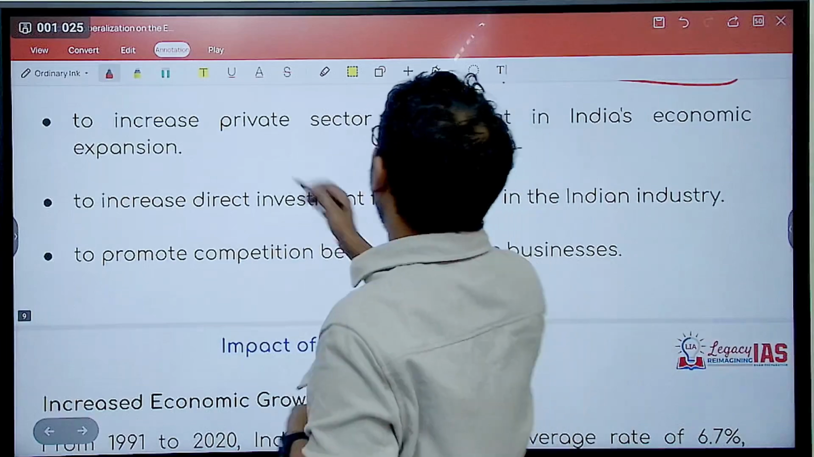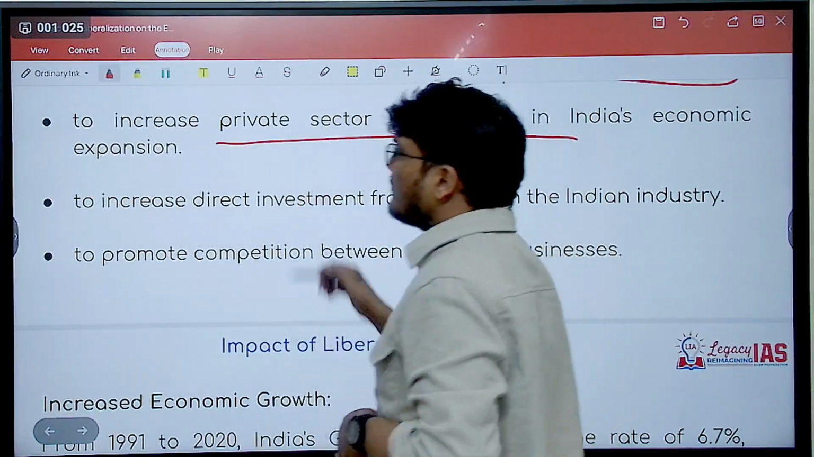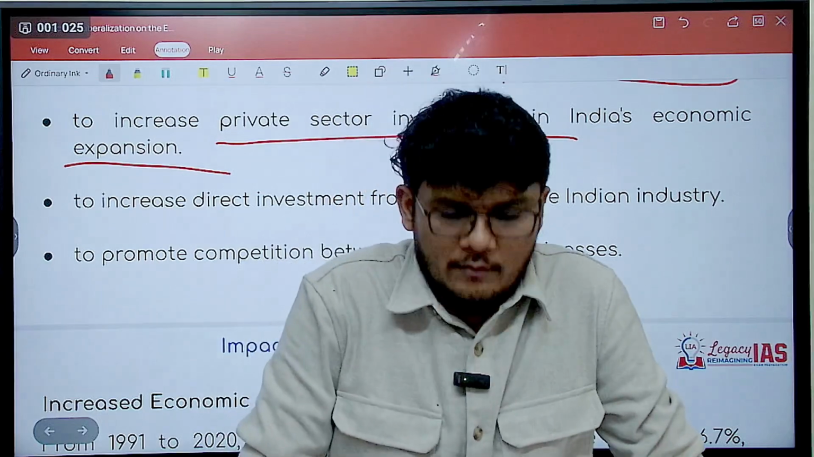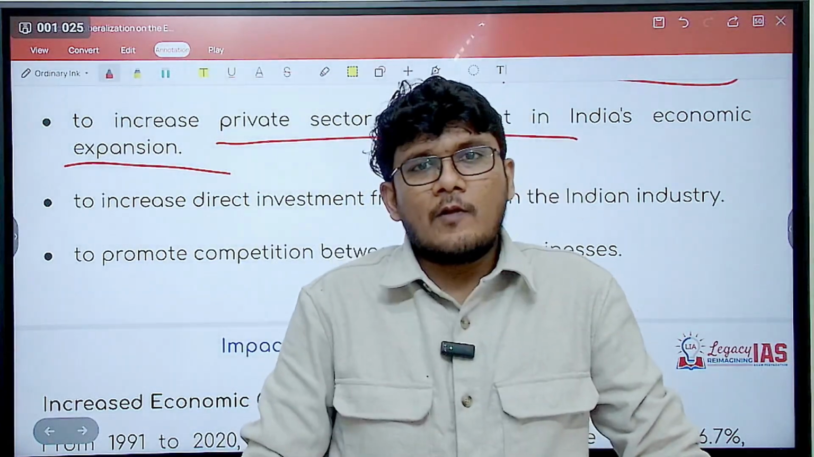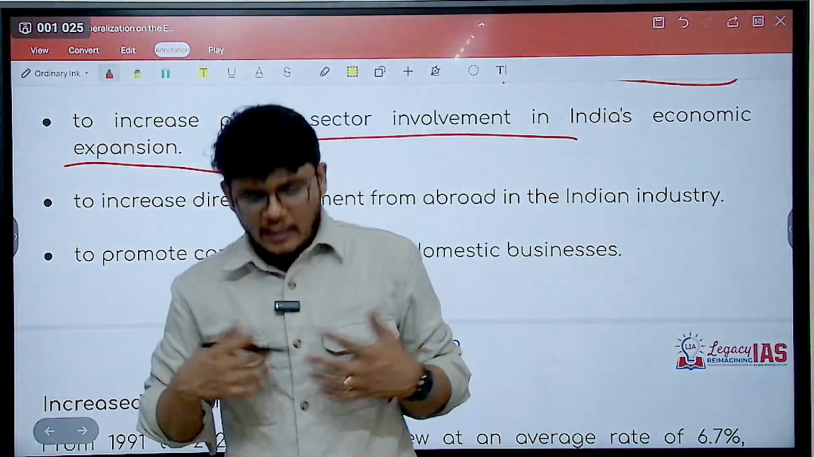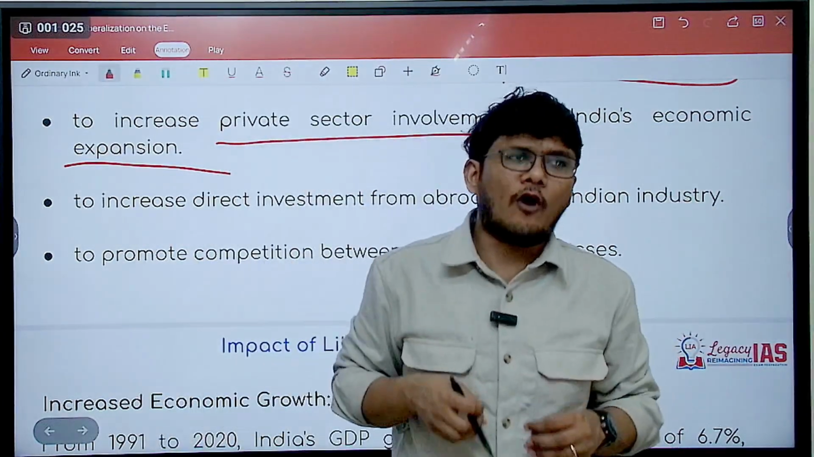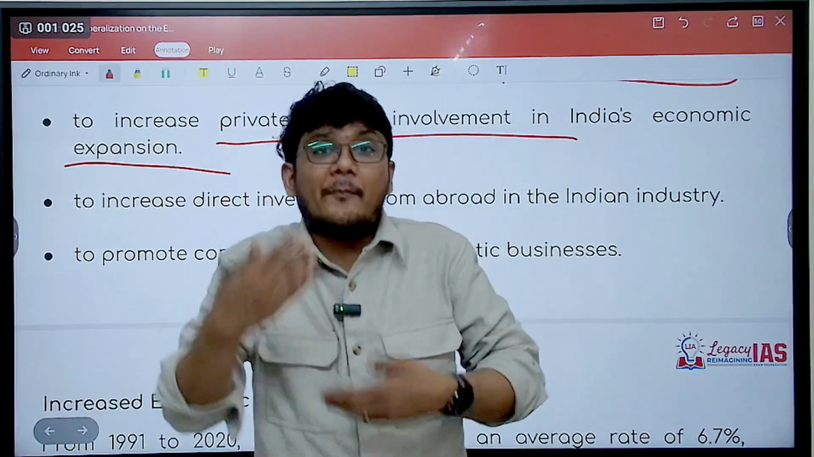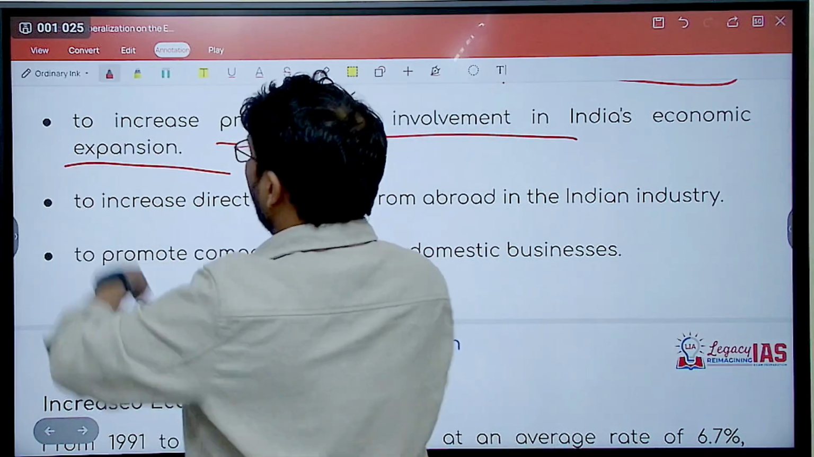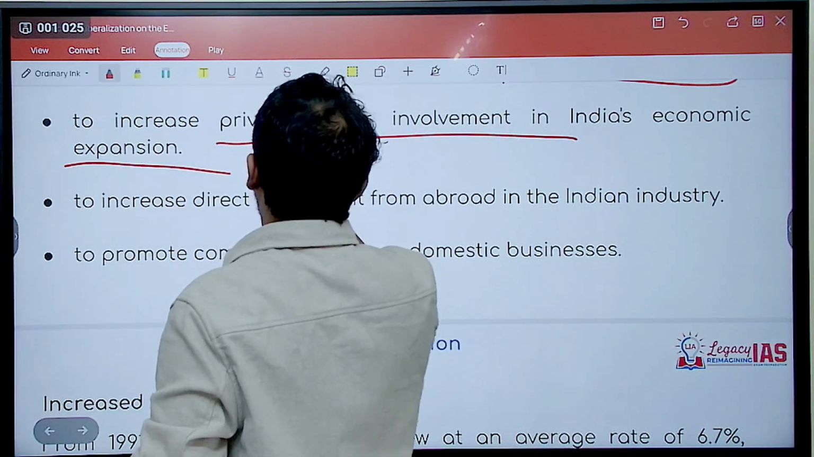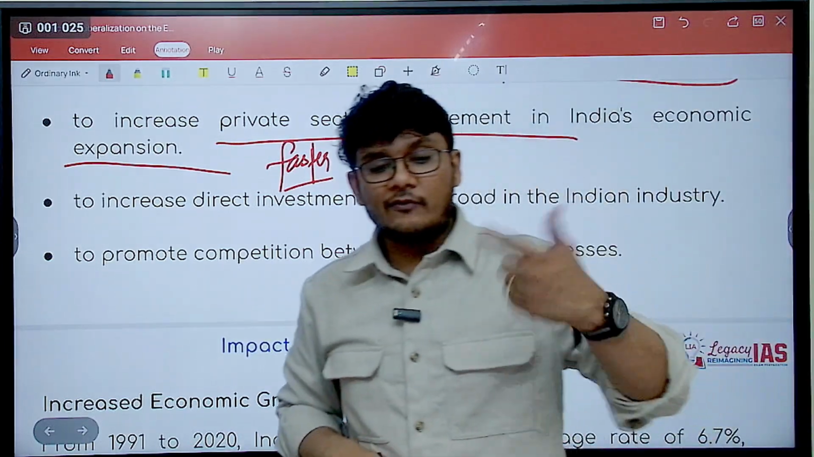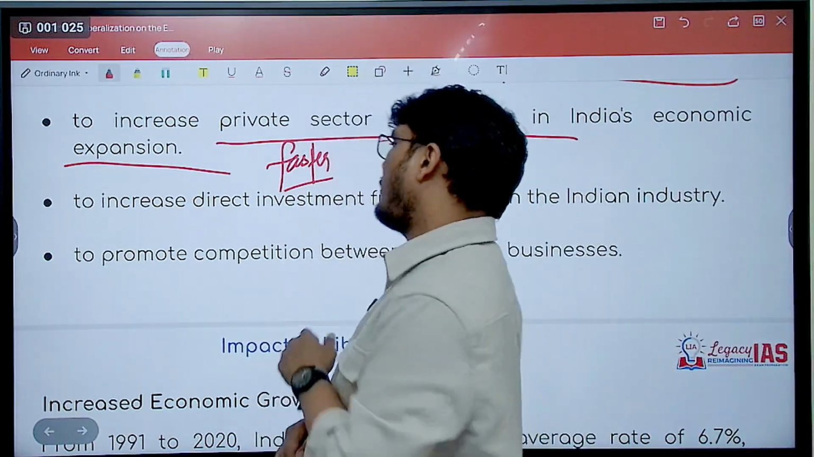Then, to increase the private sector involvement in India's economic expansion, very important. See, government alone can only do so much, because even the government's budget of course is restricted. So the government wants the private player also to be involved, so that development can be at a faster pace. This is not just going to help India's economic expansion, it is going to increase the pace of expansion and development as well. This will lead to faster development of India.